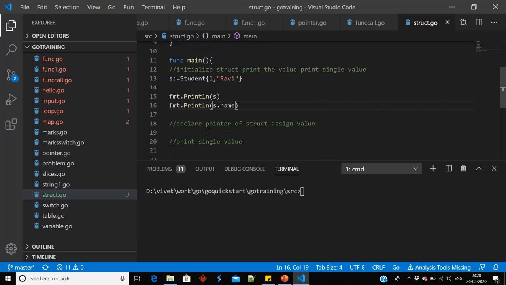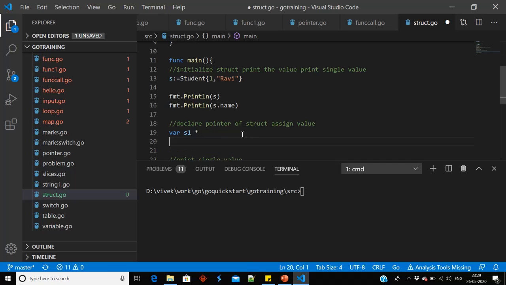Now we are going to declare a pointer of struct and assign it a value. I will say s1. If I declare like this, it is a variable. If I want to make it a pointer, I just give the star operator here.